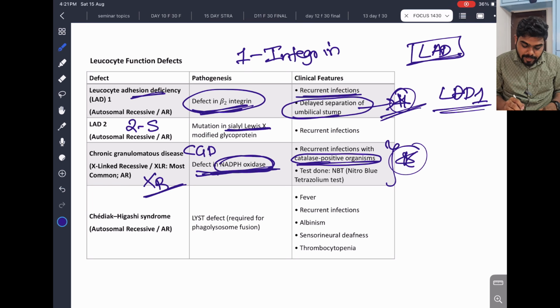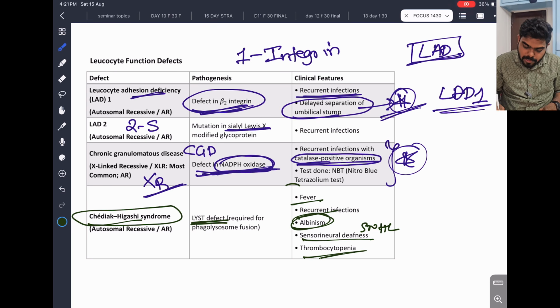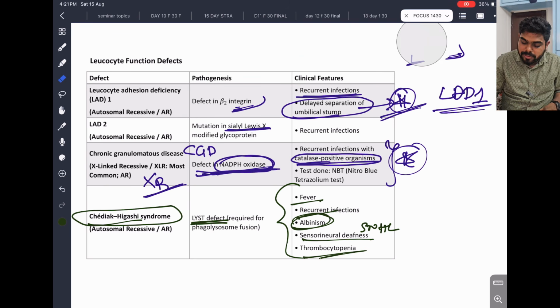And Chediak-Higashi syndrome, the last one. This is known as LYST defect. So we will see what happens here: fever, recurrent infection, albinism, white color, sensorineural hearing loss will be there, and thrombocytopenia will be there. So this is the summary of these leukocyte function defects.